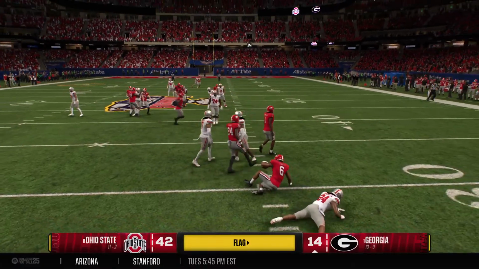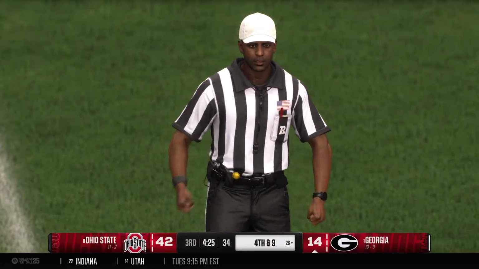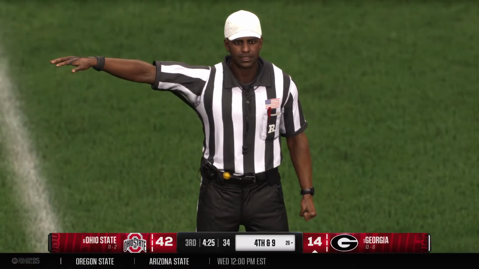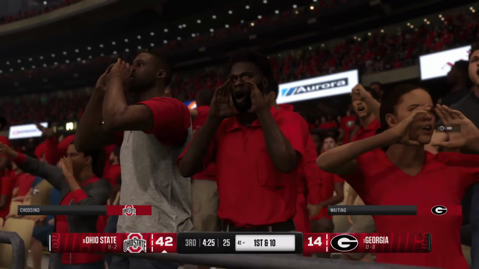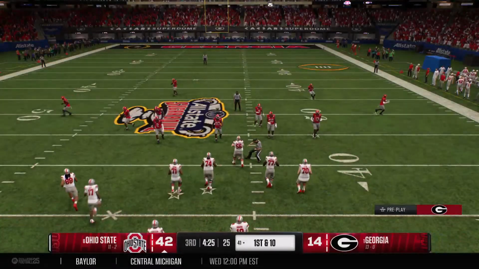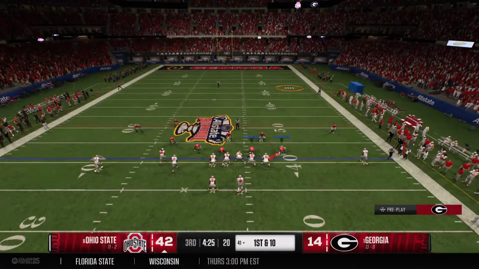To be brought down, but a penalty marker is on the field. Let's see what this is about. Personal foul. Roughing the kicker. Defense. Pretty easy call for the head coach. He will accept that penalty, of course. The offense will keep going here after that special teams penalty.